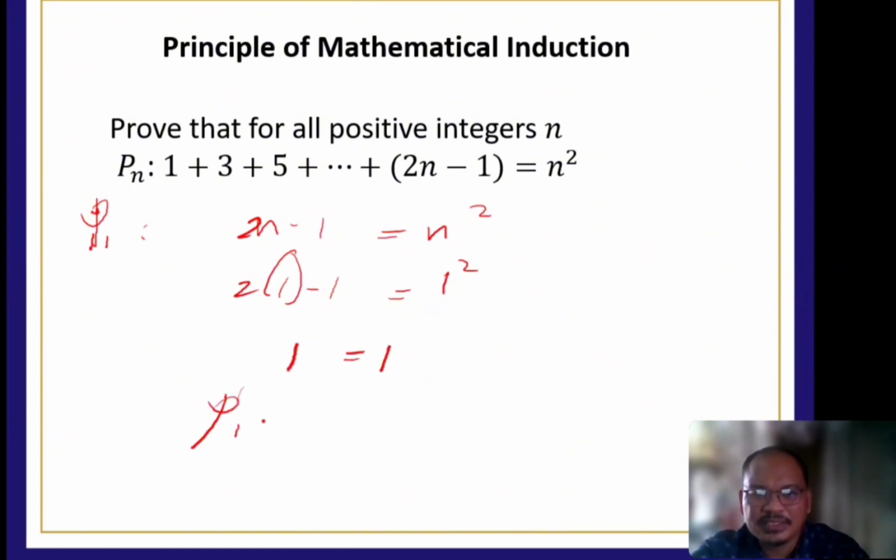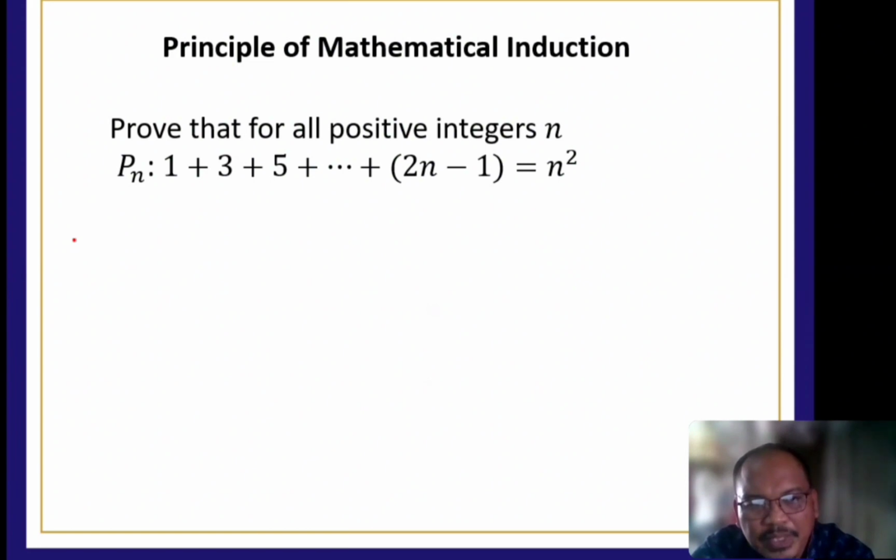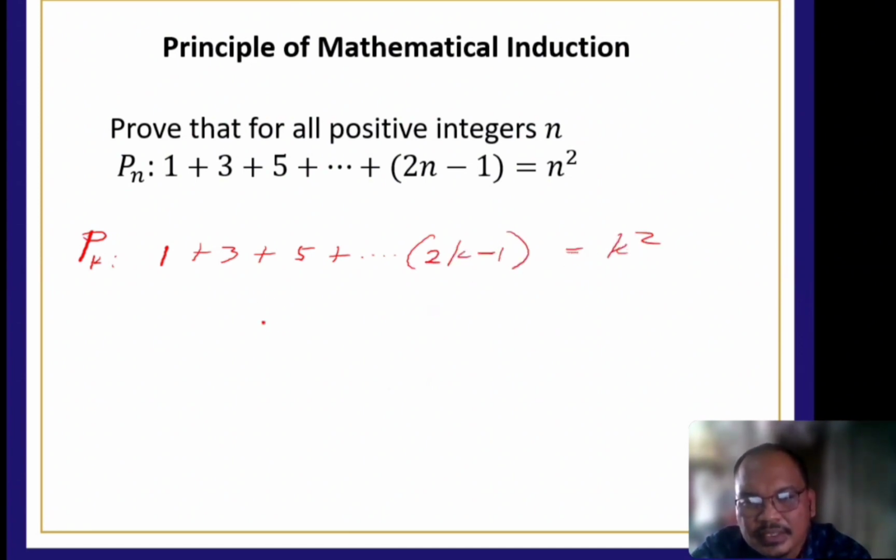So P sub 1 is true. Next, assume that P sub k is written as 1 plus 3 plus 5 plus ... plus 2k minus 1 is equal to k squared, replacing n with k. Then assume that P sub k is true for positive integers because P sub 1 is true.